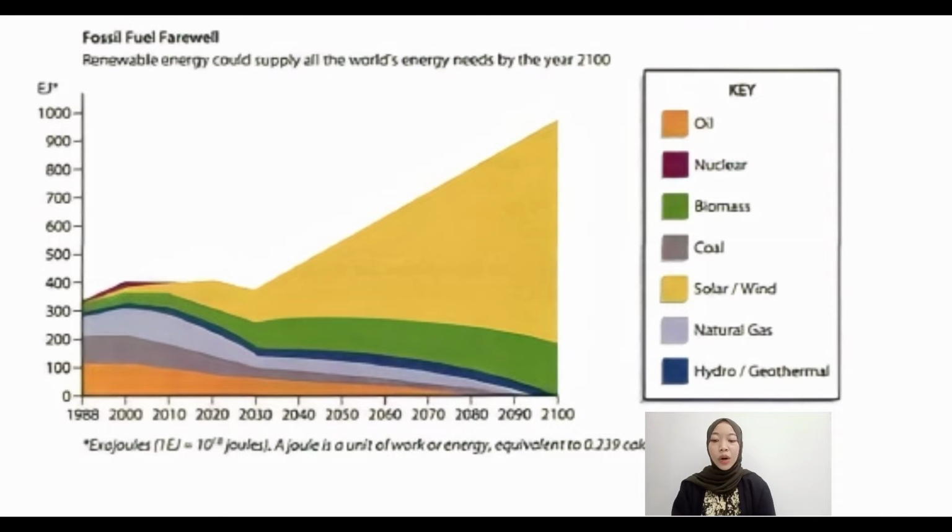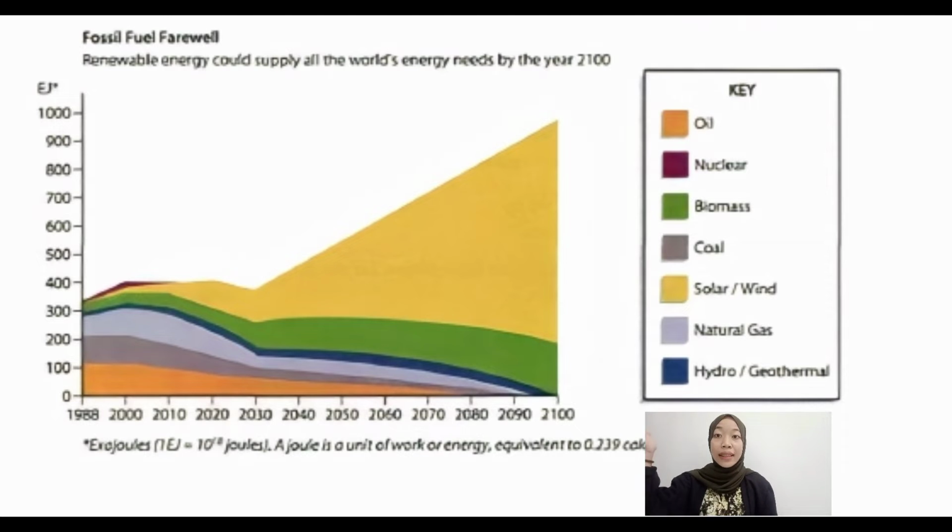This video is about a presentation for the English for Business course. I'd like to present the data on fossil fuel consumption from 1988 to 2100 through this graph. Next, I will explain two things. The first one is how fossil fuel could be replaced by renewable energy, and the second is the relationship between air conditions and the consumption of fuel used by society.